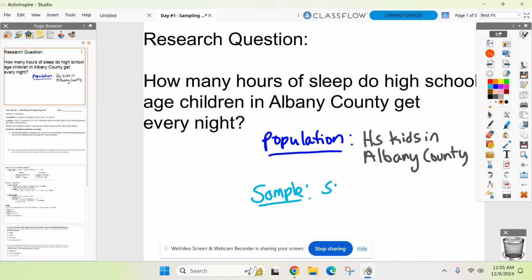All right. I just want you guys to understand what population versus sample is. So maybe 50 students from each high school. Population is everybody. Sample is a part of that. Okay, does that make everyone all right there? Population is everybody I'm trying to study. We know it's not going to happen. That's impossible. So I break it up into a smaller group from that population. Okay? All right, now look at your notes.